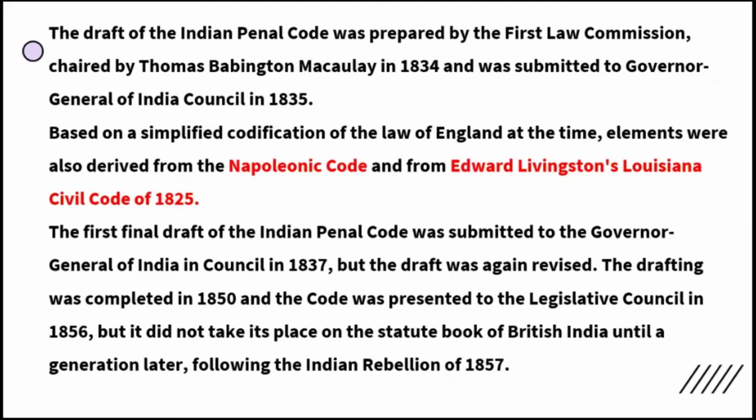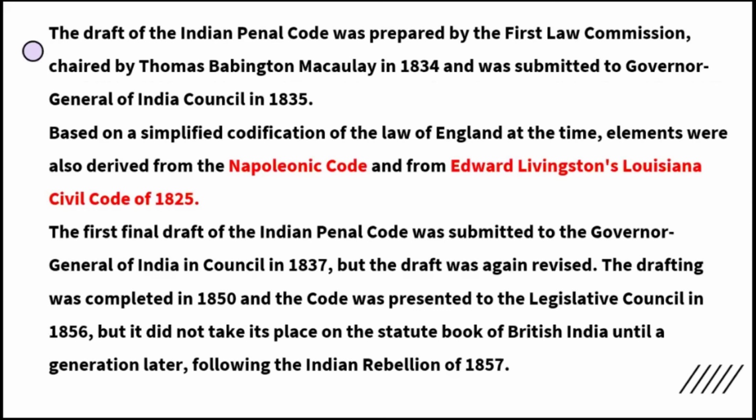The draft of the IPC was prepared by the first law commission chaired by Lord Macaulay and submitted to the Governor General of India Council in 1835, based on a simplified codification of the law of England at that time, also derived from Napoleonic Code and Edward Livingston's Louisiana Civil Code.